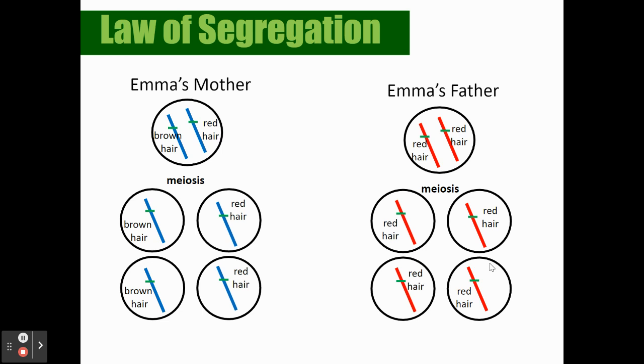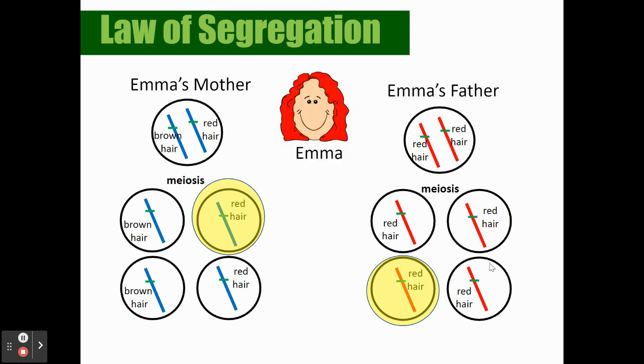And we're going to find out what those words mean and what we can call them. So randomly, because remember each egg is different, each sperm is different, mom drops a red-haired egg and dad throws a red-haired sperm. You're going to get Emma, who's going to have red hair.